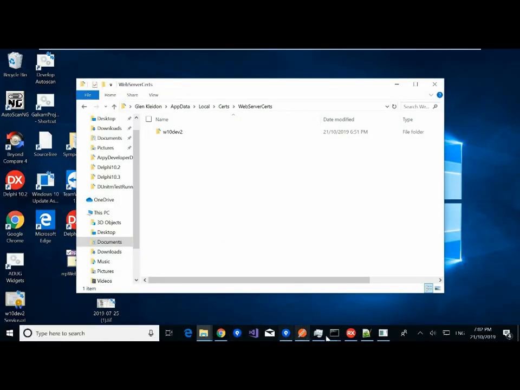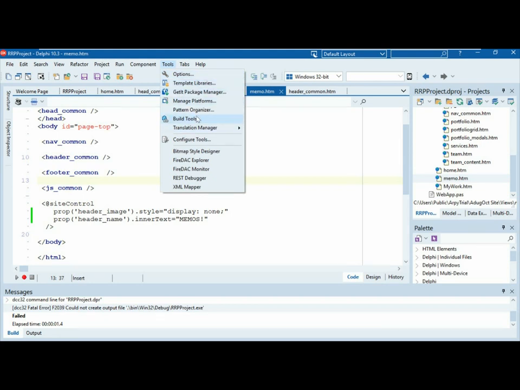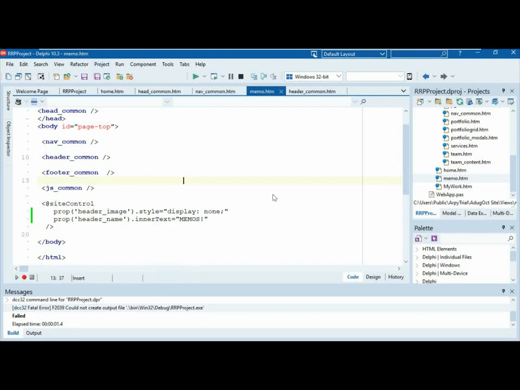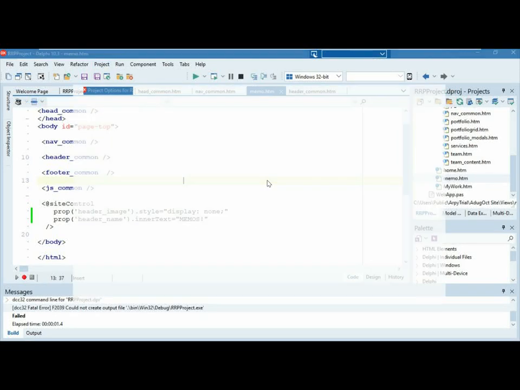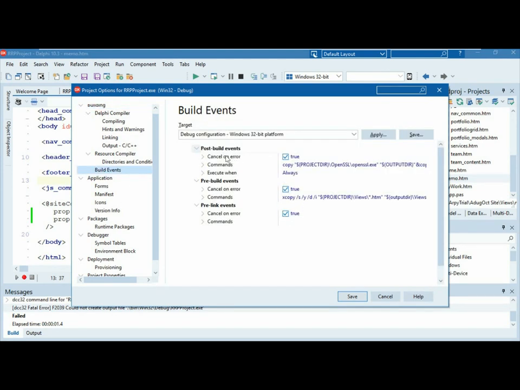Okay. Well, it's a way that works. I'm a little bit unhappy. You can add all sorts of things to here. This build tool thing, you can add all sorts of stuff in there. But there's an awful lot of good stuff that's already there that we hardly ever use. So if we go to the project options, in here we have all sorts of stuff. But one of the things is build events. Okay, so we've got post-build events and pre-build events and pre-link events.